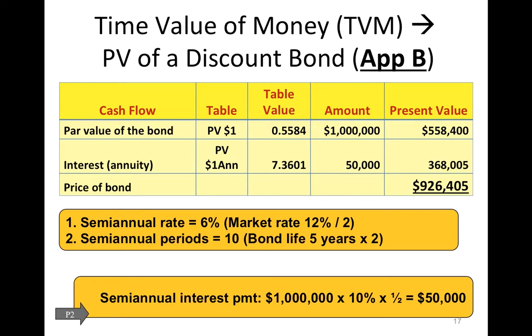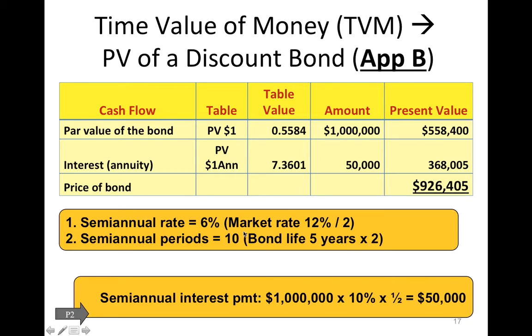If I look at the page numbers in your textbook, Appendix B, I have page numbers B-10, B-11. That's almost at the end of the book. So we're using table B1. It's called the present value of $1. And we'll look up for periods. So how many periods is our bond? 10 periods. We pay interest 10 periods. Bond life, 5 years multiplied by 2.